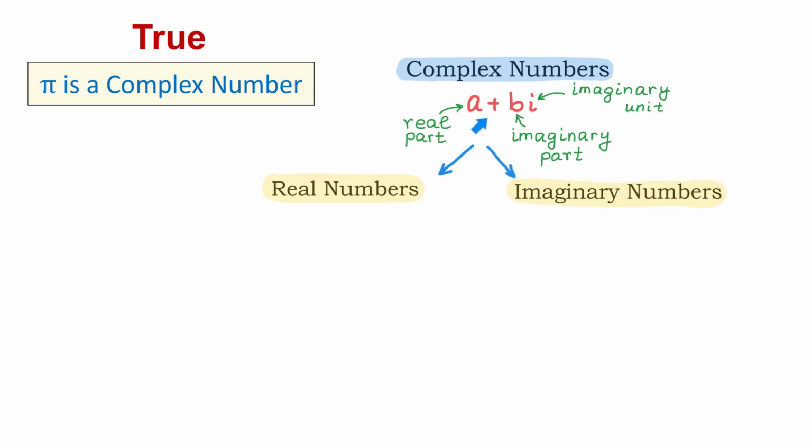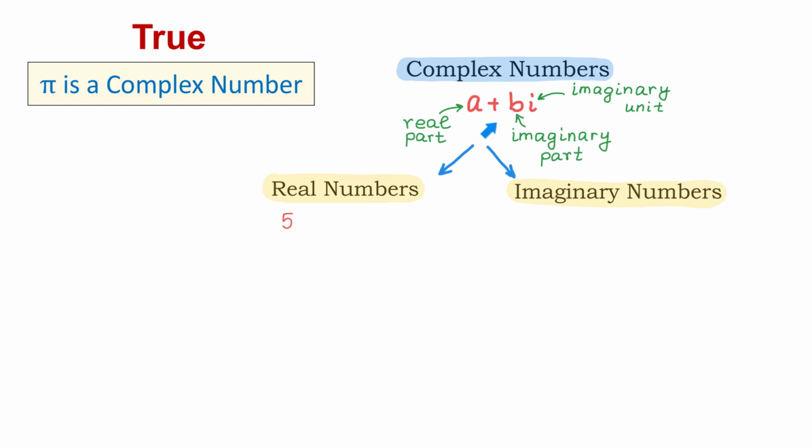If in a complex number the imaginary part is 0, then that number is real. For example, in the complex number 5 plus 0i, the imaginary part is 0. Then we say that this number is the real number 5.